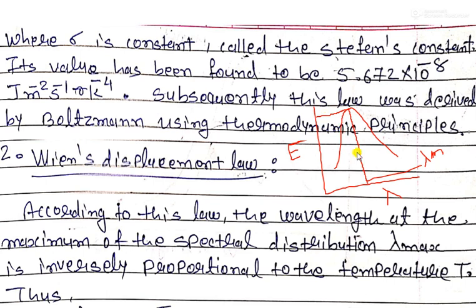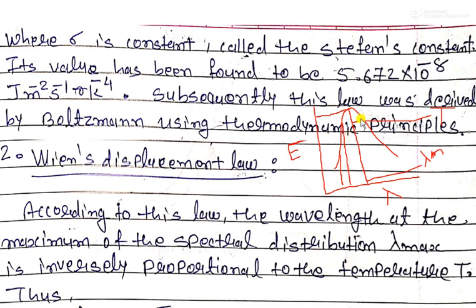At a particular lambda we have a particular temperature also, that is T. But after increasing or decreasing the temperature, the emission cannot be increased.